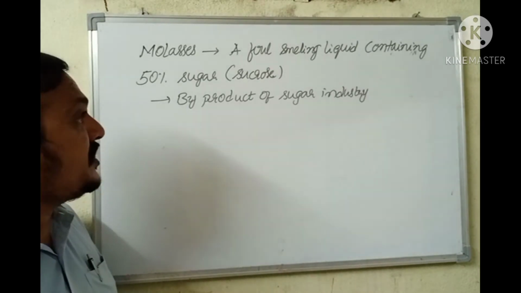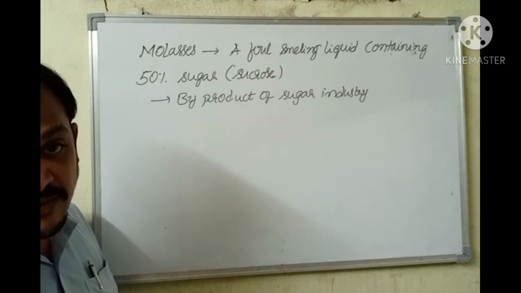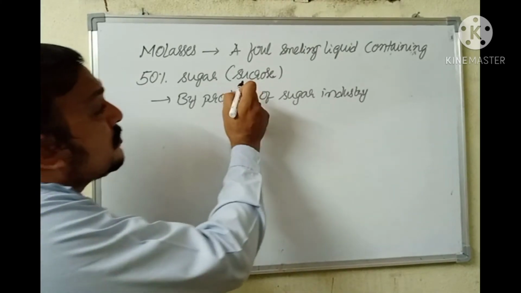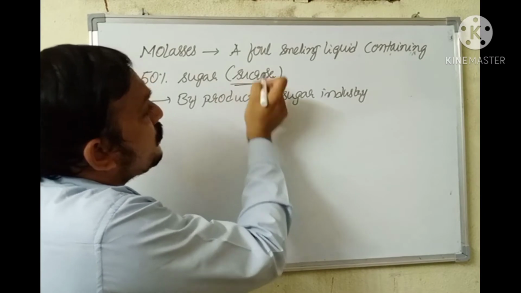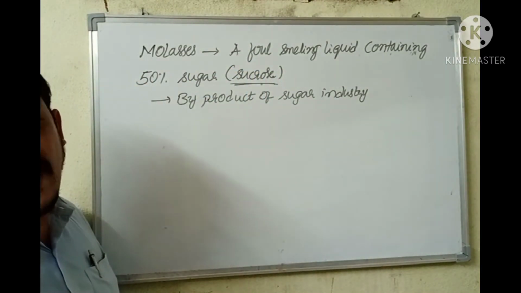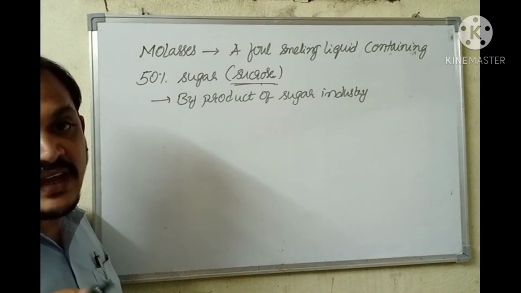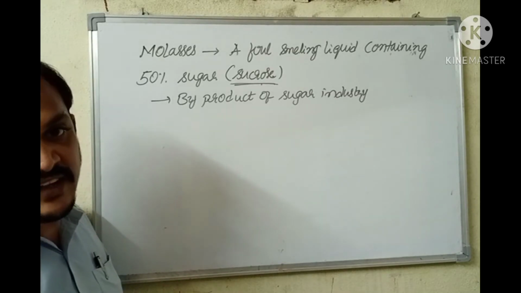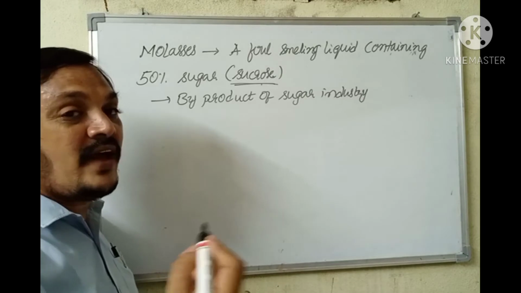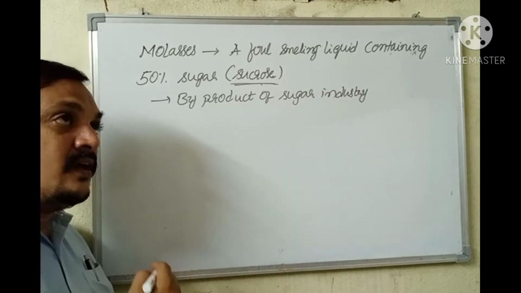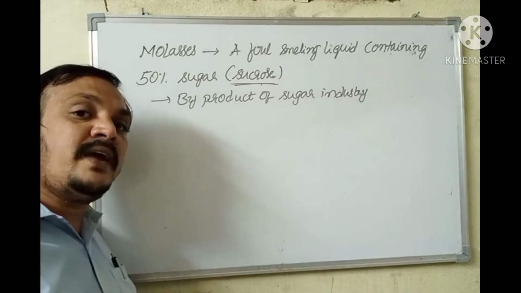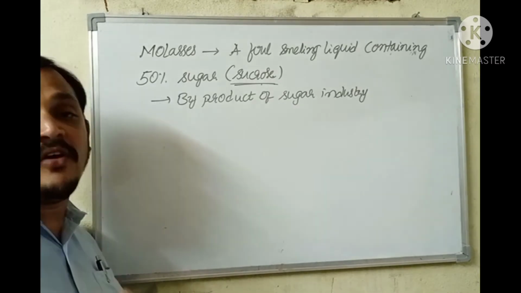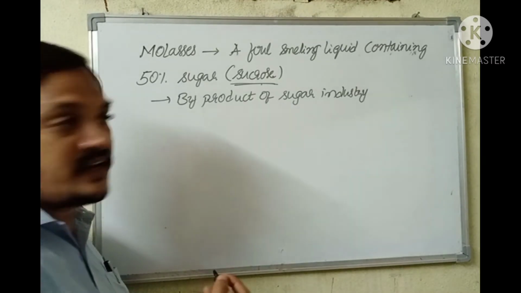I said to you fermentation takes place in the presence of enzymes. Here also, fermentation of sucrose present in molasses is carried out by two enzymes, namely invertase and zymase. So invertase catalyzes hydrolysis of sugar. That means splitting up of sugar molecule by chemically reacting with water. That process is catalyzed by invertase.